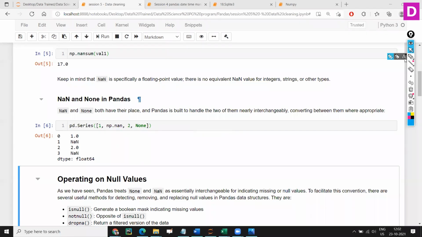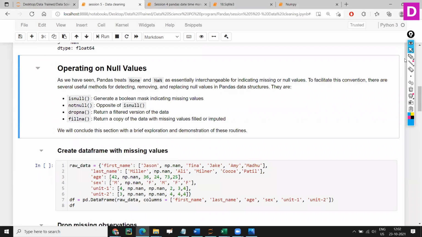Now let's look into how to operate on these null values. Yes, we have seen we have filled some NANs and all, but is NAN the only thing that we use only for filling or things like that? There are different functions and methods available in pandas where we can work on the NANs, like how many null values are present and how to drop or fill them. Most of them we know, but specifically if I want to talk about null values, one of them we always use is isnull.